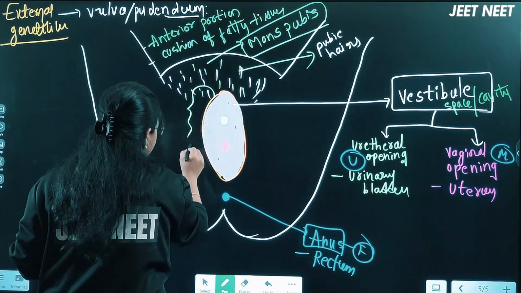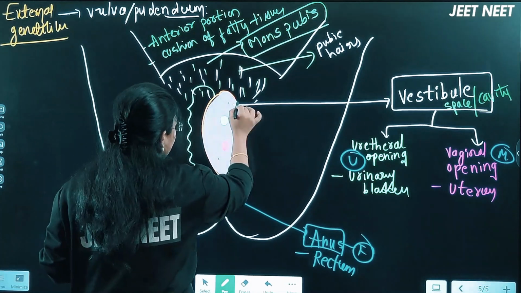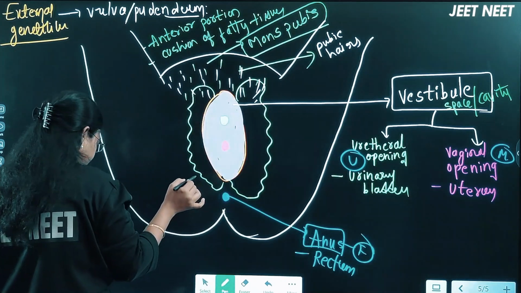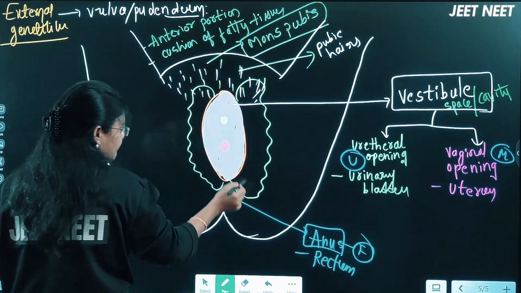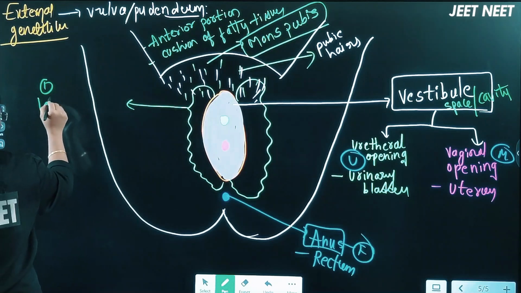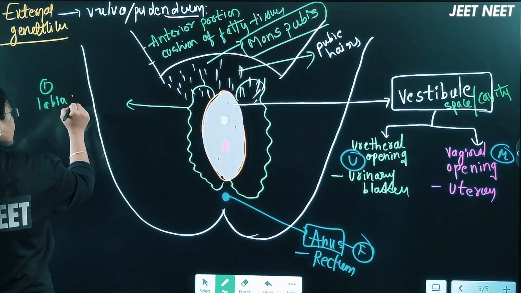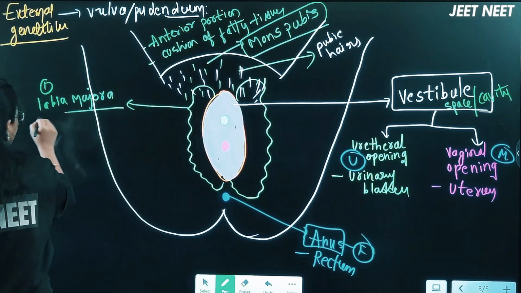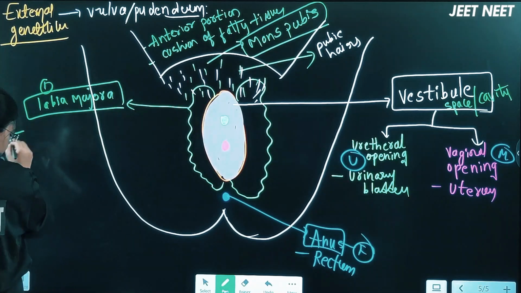lateral sides of this vestibule region, there will be some fleshy muscular folds present, right? That one, first one, right? First one, we call it the labia majora. Labia majora, the first fleshy fold, right?